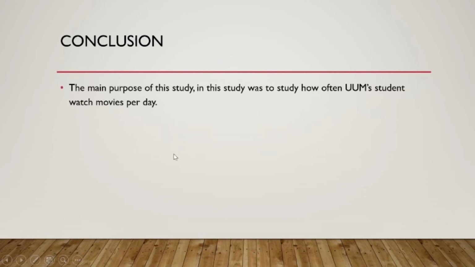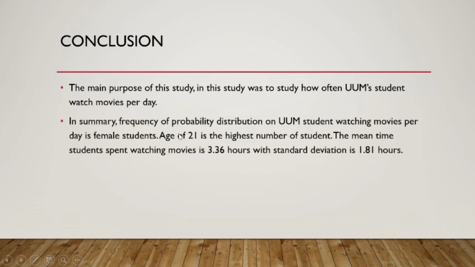Conclusion. The main purpose of this study was to study how often UUM students watch movies per day. In summary, in the frequency of probability distribution of UUM students watching movies per day, female students aged 21 are the highest number of students. The mean time students spend watching movies is 3.36 hours. Standard deviation is 1.81 hours.